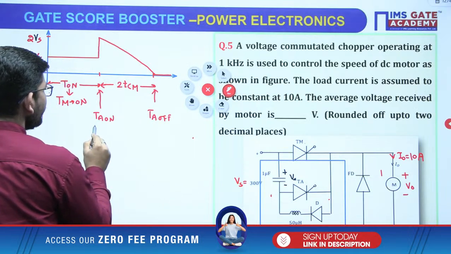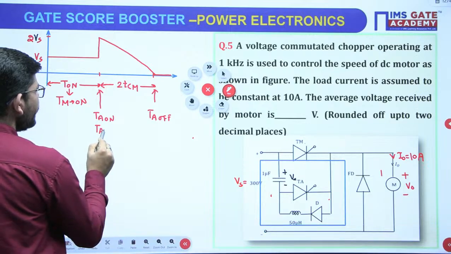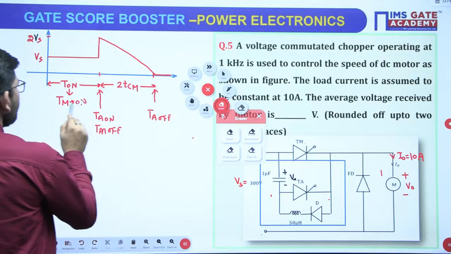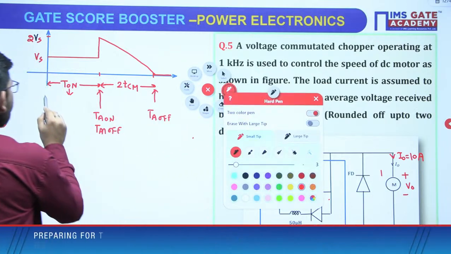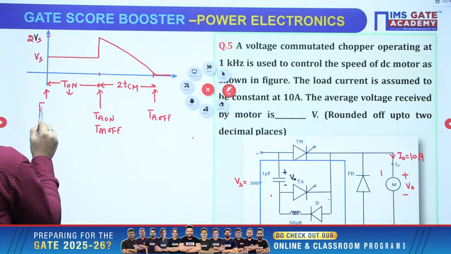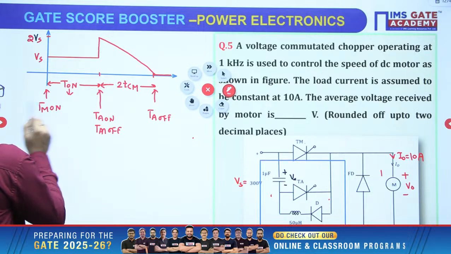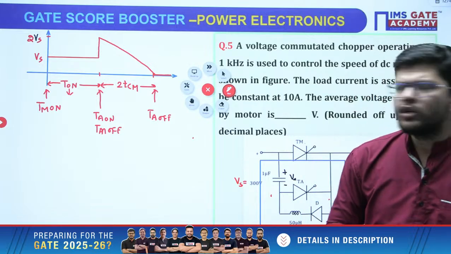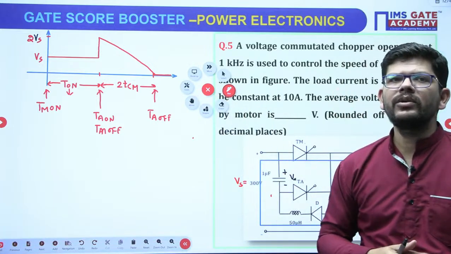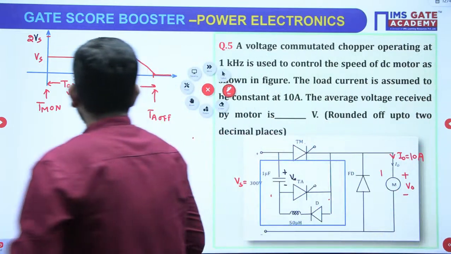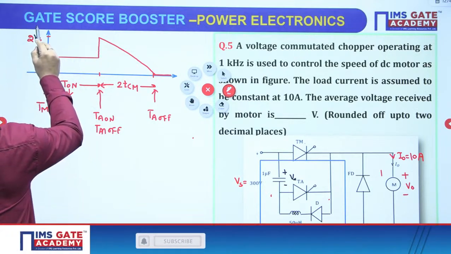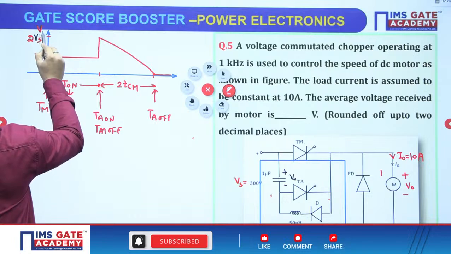Correct? It is the time where TA is on and TM is off, correct, and TM is already on at this time. So in summary, you can just write this in this way, okay? Those who have covered this topic, they already know this waveform. So this is the waveform of output voltage, correct, which is V naught,